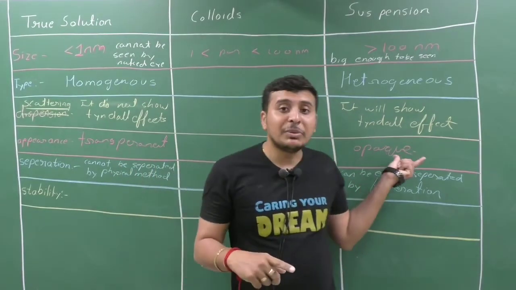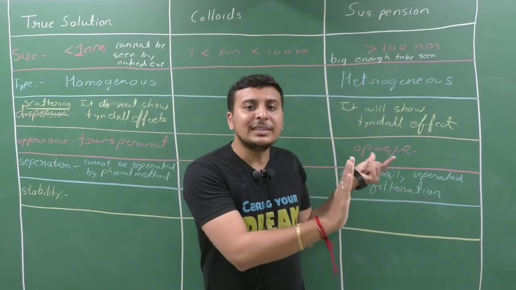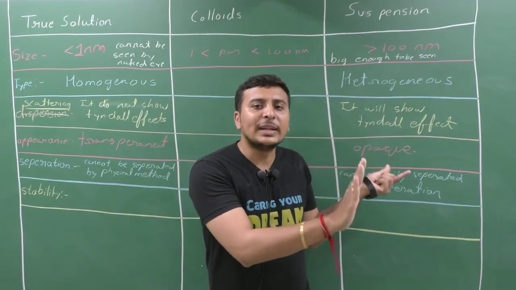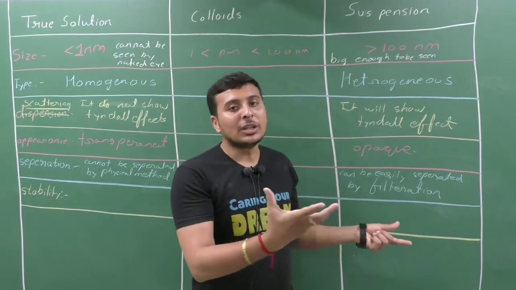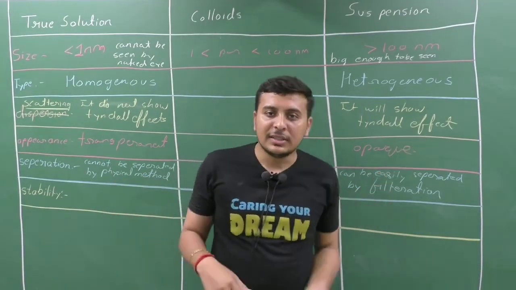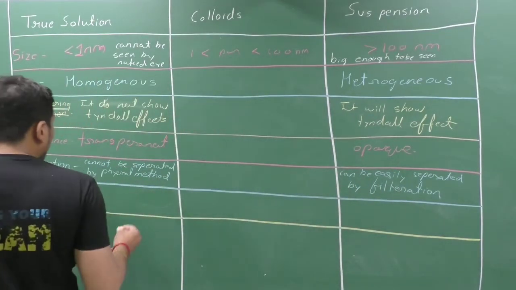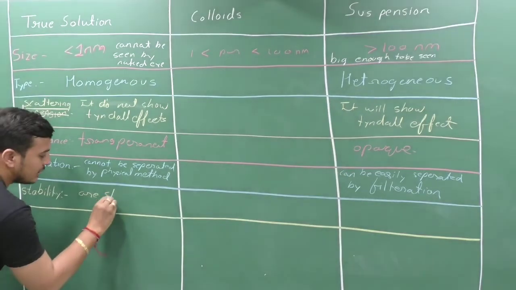But what happens when sand is added to water? If we keep it undisturbed for 2 to 3 or 4 hours, or one day, all the sand particles will accumulate at the bottom. So here it is stable, here it is not stable. So true solutions are stable.